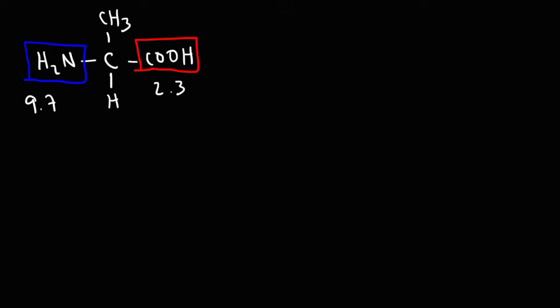So with this information, what form will the amino acid be, let's say at a pH of 5? What is the predominant form? How would you answer a question like this? What I like to do is create a number line. Let me draw it over here.